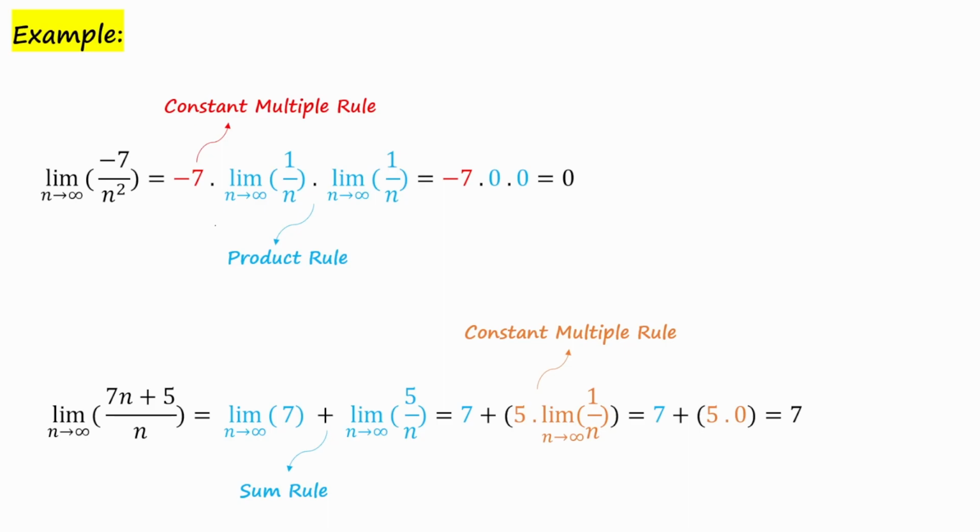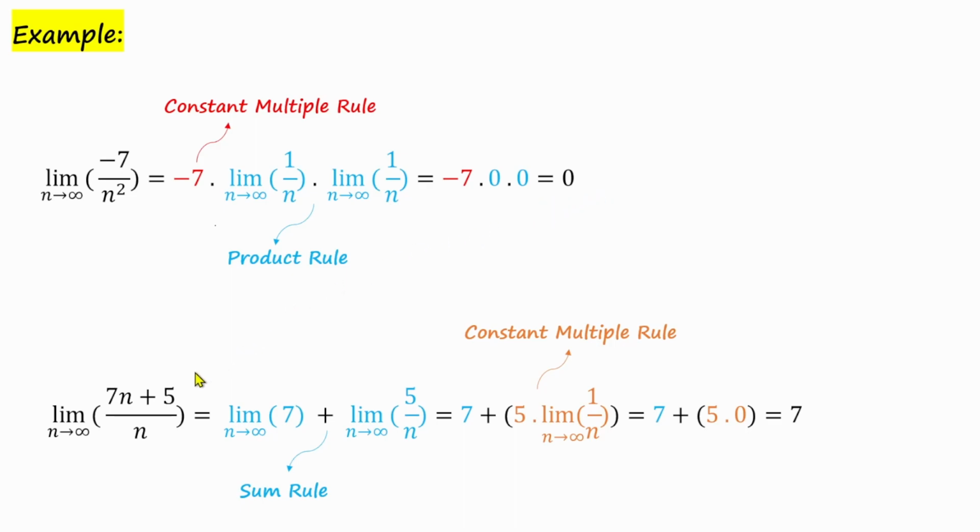Okay, let's reinforce our understanding with a few examples. For calculating the limit of minus 7 over n squared, we can use the constant multiple rule and product rule. Additionally, as discussed in the last video, the limit of 1 over n as n approaches infinity is 0. Therefore, both these two terms in the expression tend towards 0. So the final answer is equal to 0.